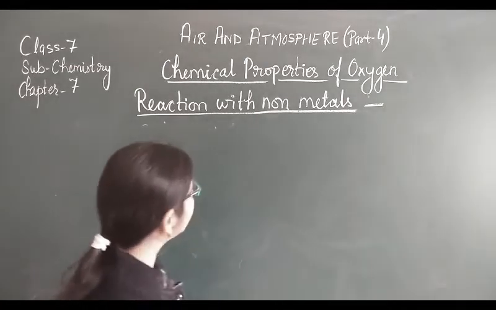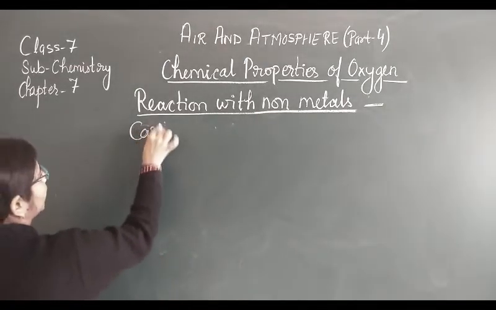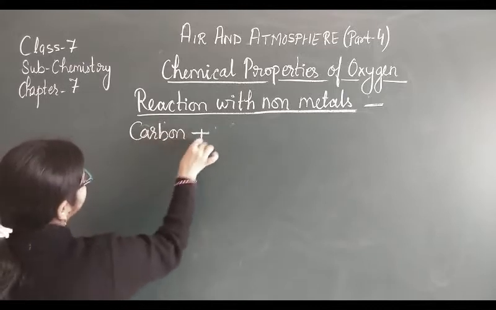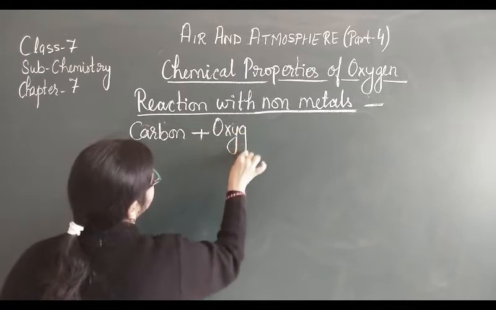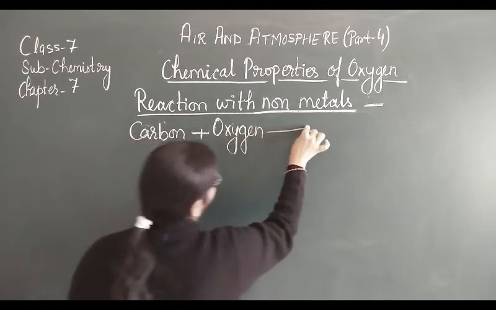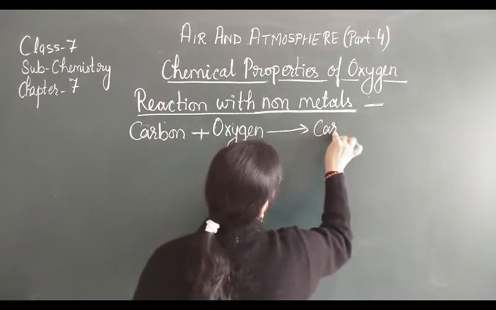Let us see the reaction of carbon, which is a non-metal. Carbon reacts with oxygen and forms a very well known compound, carbon dioxide.